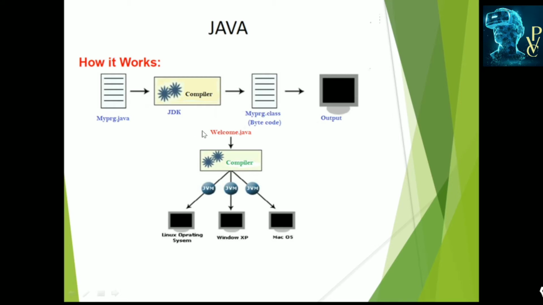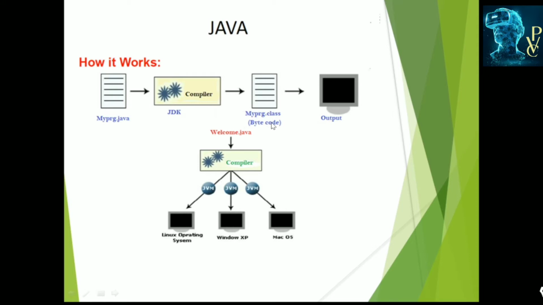When we write a Java program, this is the source program. The compiler, which is part of the JDK, converts this into the bytecode program, that is the source program with a dot class extension.